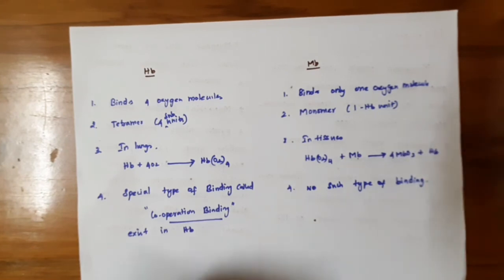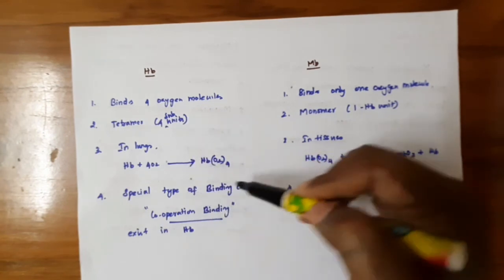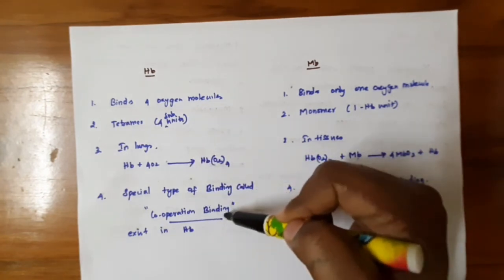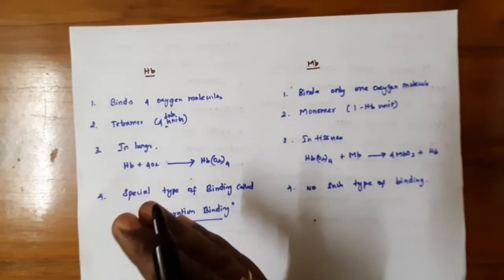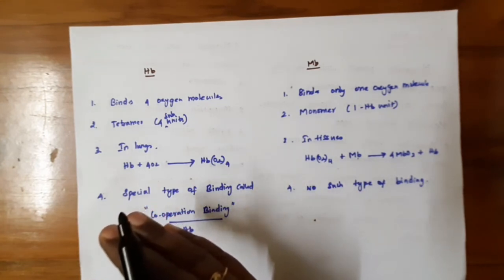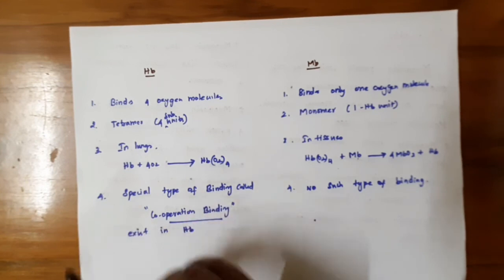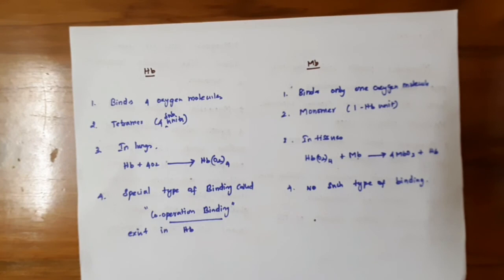In hemoglobin you will see a special type of binding called cooperative binding. That is, one iron atom increases the binding affinity of the other subunits. That is called cooperative binding or cooperative effect. It exists only in hemoglobin. Myoglobin does not contain such a binding effect. And this is about hemoglobin and myoglobin.